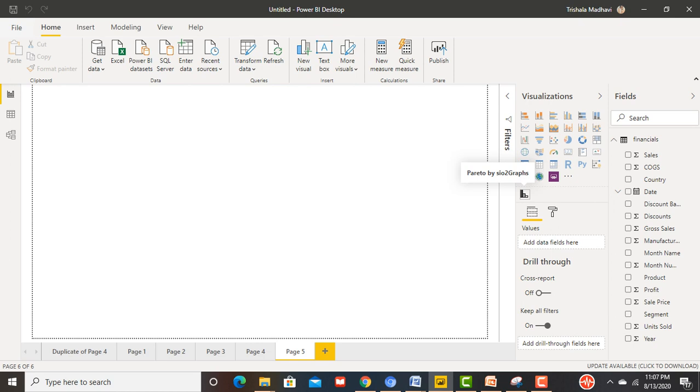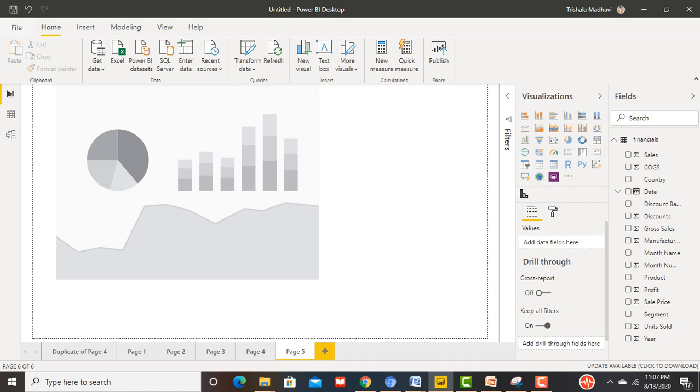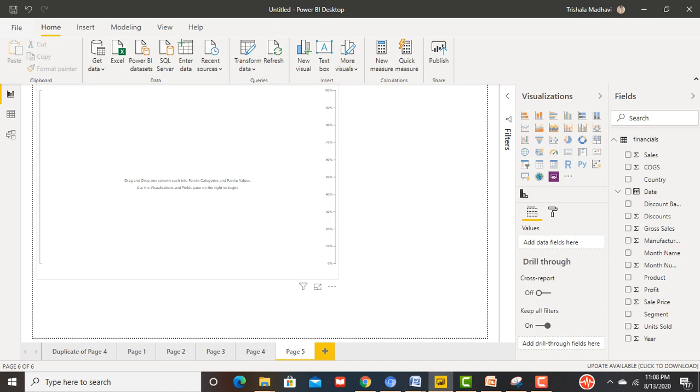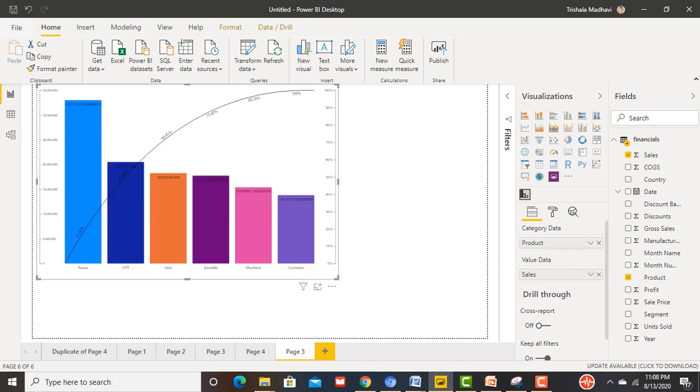Now we got it here, so double click here and enlarge it. Bring in the data: sales and product. Yeah, so now we can see we got the chart of product by sales.